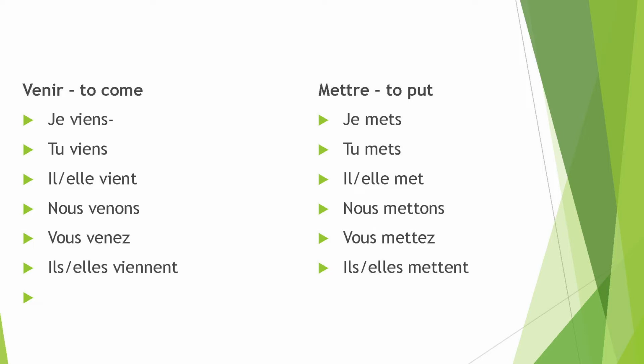Mettre is a verb sometimes confused as a third group RE verb because of the conjugation. Je mets, tu mets, il met. But next, nous mettons, vous mettez, ils mettent. Well, it is not exactly third group, because in the third group we cut RE and add S, but you can see the first conjugation is METS, not double T. Mets, mets, met. So this is not a third group RE. We will take it as an irregular verb because the conjugation is different from that of third group RE verbs.